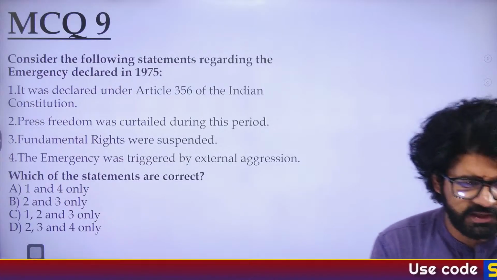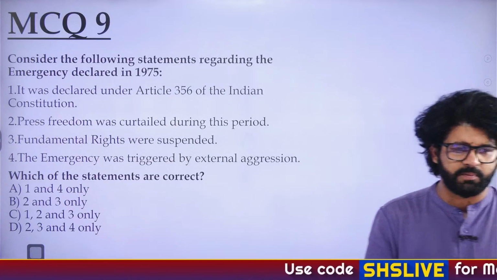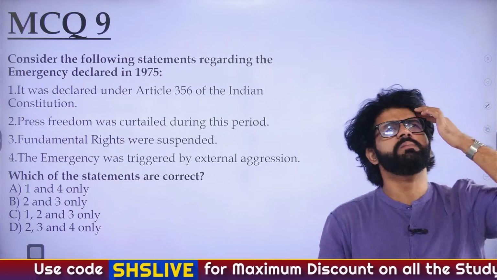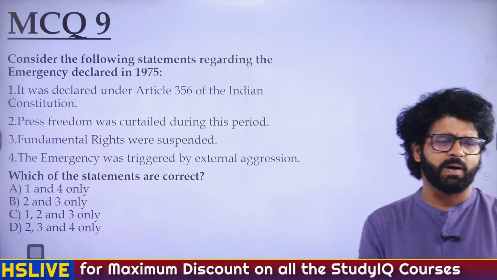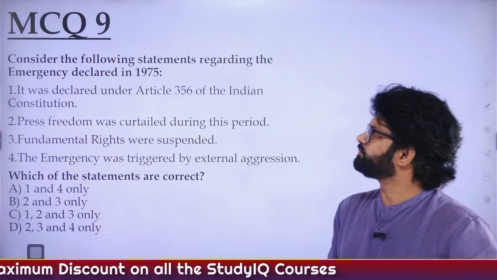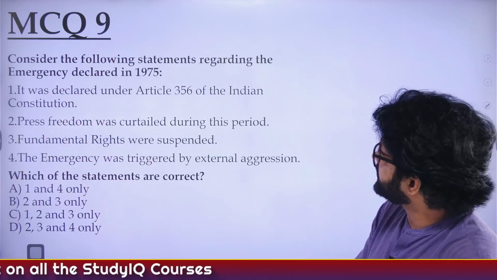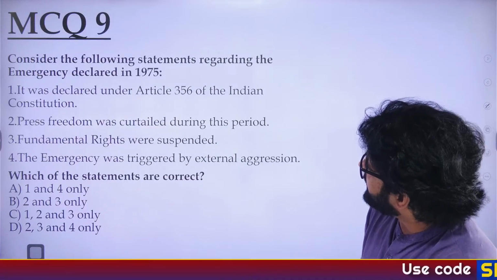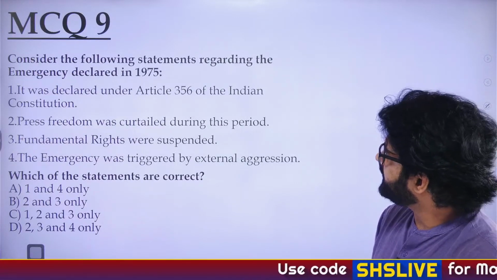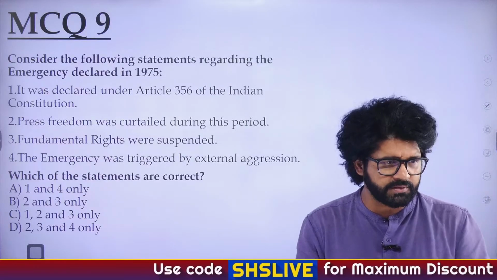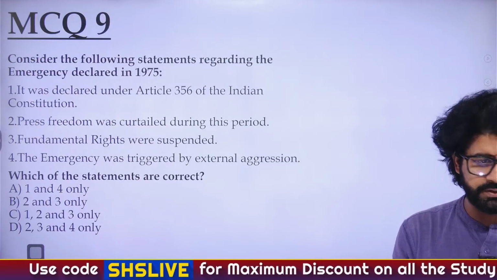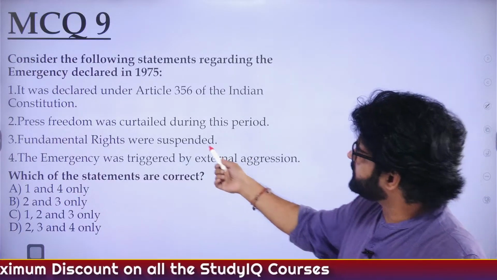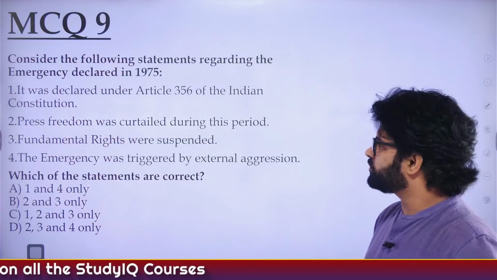In some people's opinion, we definitely gave more power to the center with the amendment. Did we? Maybe yes. We even curtailed the discretionary power of the president. Okay, so consider the following statements regarding the emergency declared in 1975. It was declared under Article 356 of the Indian Constitution. Press freedom was curtailed. Obviously, if it is an emergency, press freedom will be curtailed. General statement. So the second is correct.